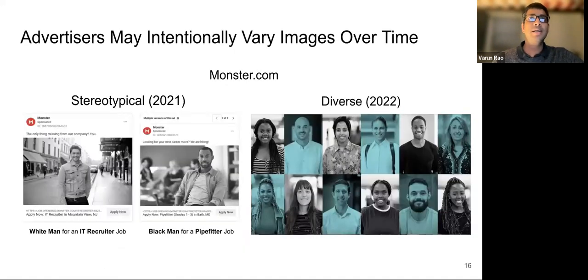We hypothesize that some advertisers may intentionally vary image choices based on their specific needs over time. We find evidence of such proactive image selection in Monster.com. In 2021, we observed widespread stereotypical image use across occupations. For example, a white man was used for an IT recruiter job and a Black man was used for a pipe fitter job. In contrast, during 2022, a single image depicting people of various demographics was used.